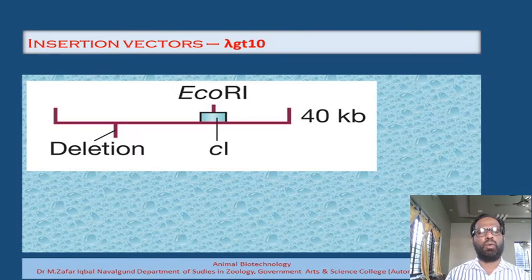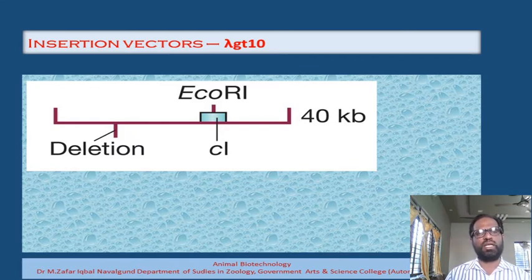This EcoR1 site is located in the C1 gene. The C1 gene is a very important gene which encodes a particular protein, which we call the lambda repressor. If this protein is inhibited, if it fails to be synthesized, it is going to affect the formation of the plaque. That's why this EcoR1 site is present in the C1 gene.